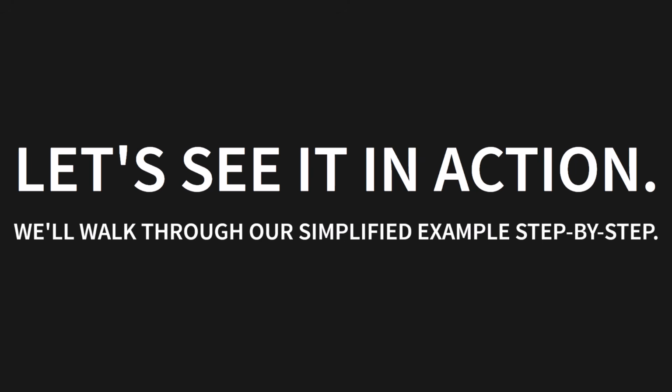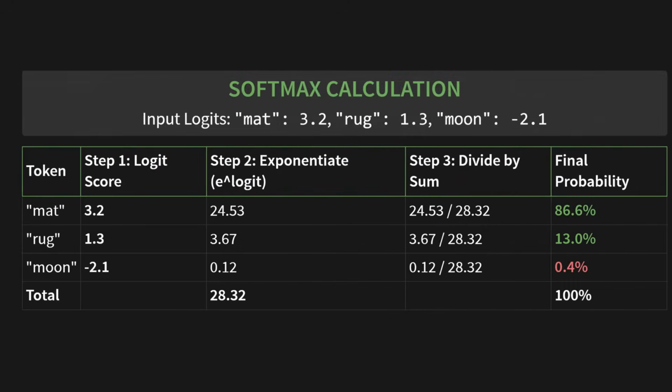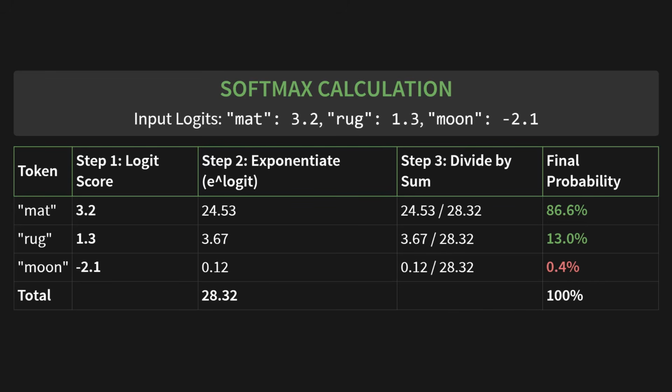Let's see it in action. We'll walk through our simplified example step by step. Look at this table. In the first column, we have our tokens. In the second, we have their logit scores: 3.2 for Mat, 1.3 for Rug, and negative 2.1 for Moon. Okay, step 2. We exponentiate those logits. So e to the power of 3.2 is 24.53. e to the power of 1.3 is 3.67, and e to the power of negative 2.1 is a tiny 0.12. The sum of all those is 28.32.